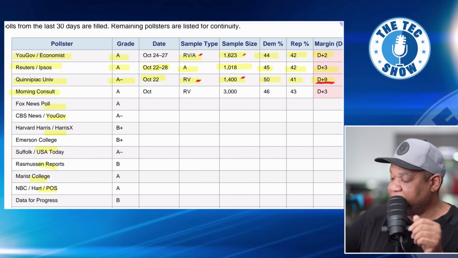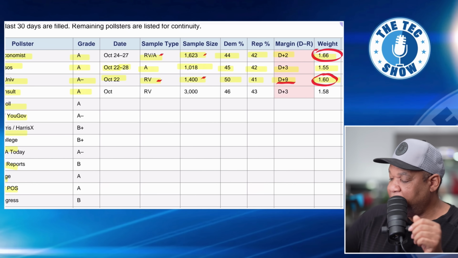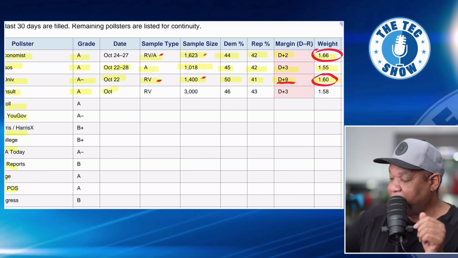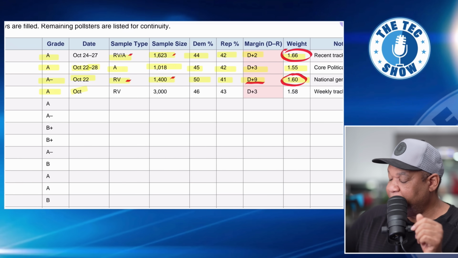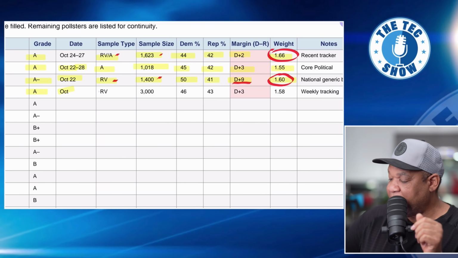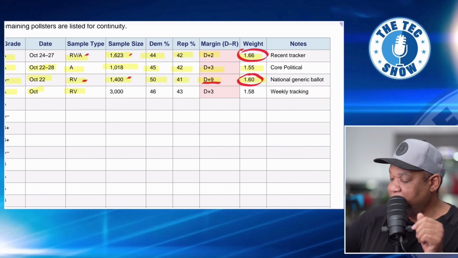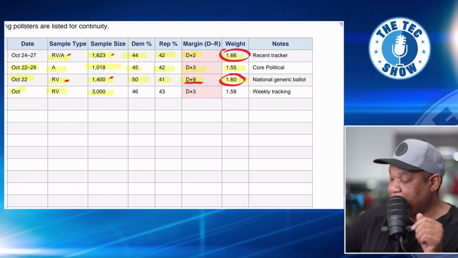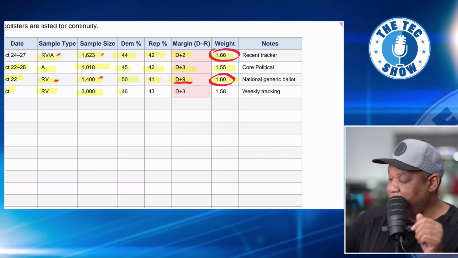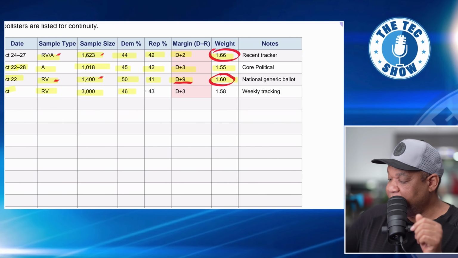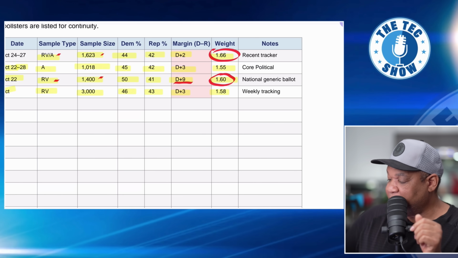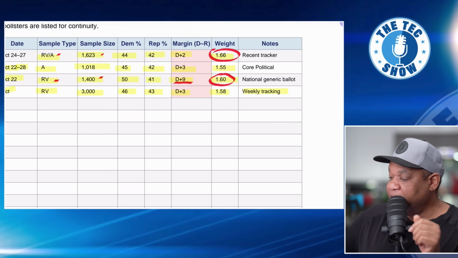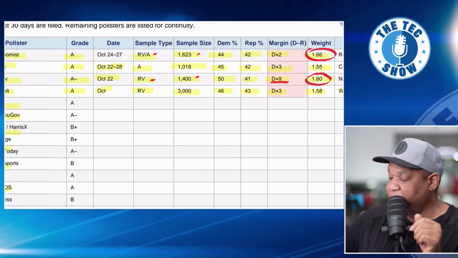Morning Consult, this is an A-rated pollster. It was conducted, it just says October, and I think what they're doing is weekly updates here, so that's why it says that. Registered voters, we have 3,000 of them, so the sample size is pretty big. We have 46 for Dems, 43 for Republicans, D +3, and that's 1.58. And then, yes, it says weekly tracking there. So these are the pollsters that we're using right now.